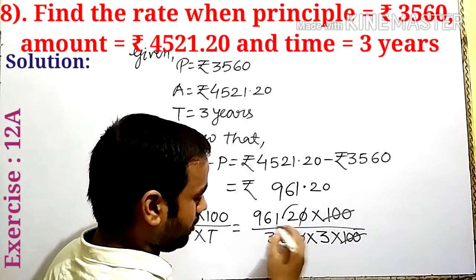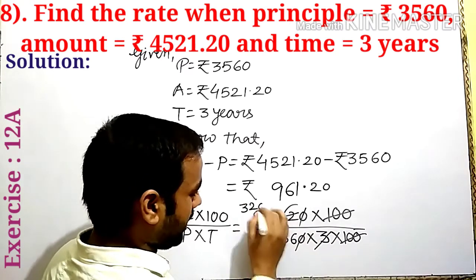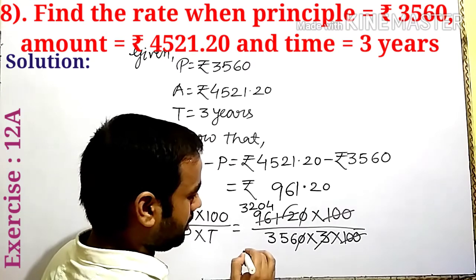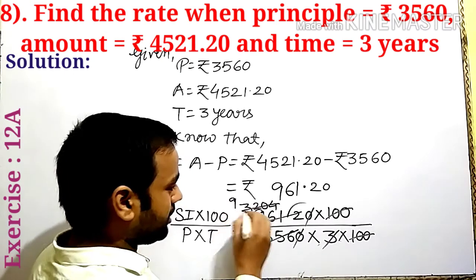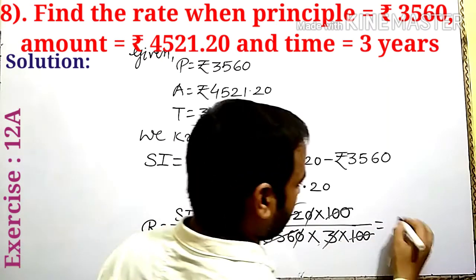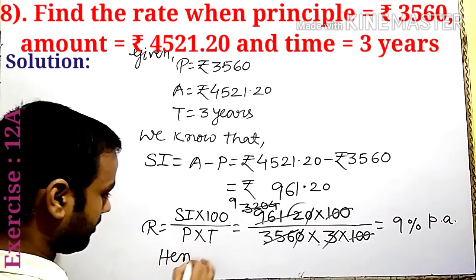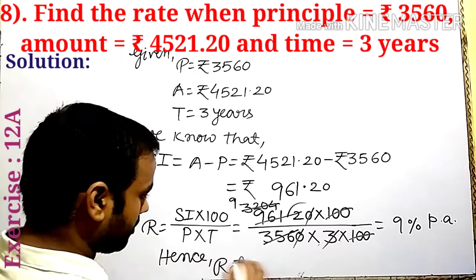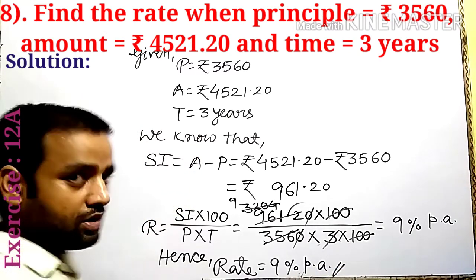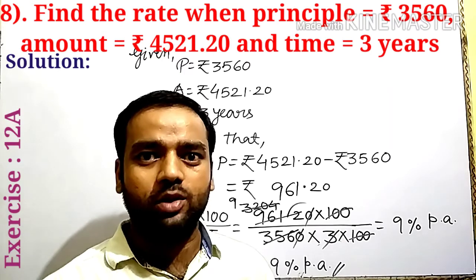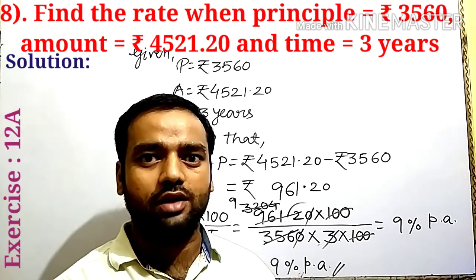0 0 cancel out. Table of 3 use here. 3 3 ja 9, 3 2 ja 6, 0 times 3, 4 ja 12. Is it clear? 356 into 9 we get 3204. Is equal to, write here, 9% per annum. Hence, rate is equal to 9% per annum. Is it clear? I hope you will complete exercise 12A with the help of this video. That's all. Thank you. Take care. Bye bye.